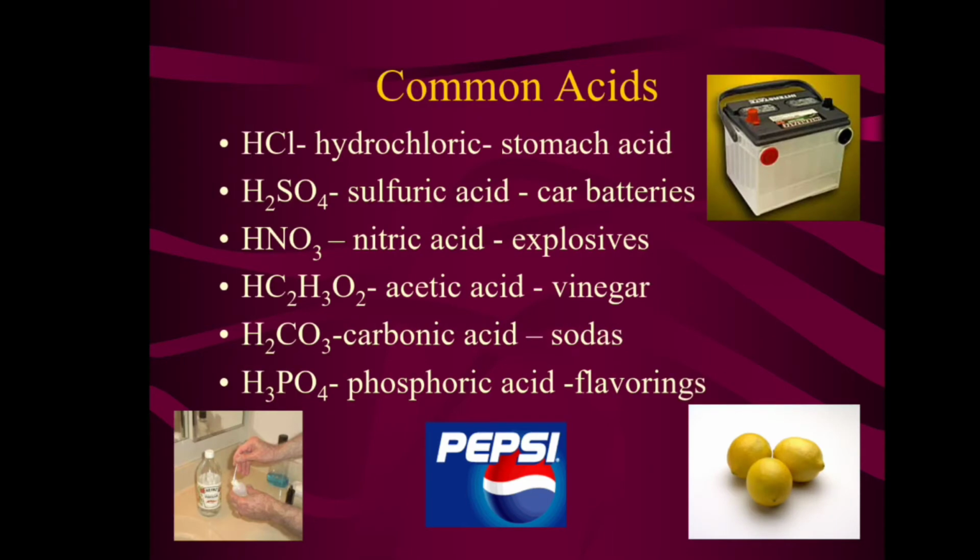Some common acids. Hydrochloric acid, where is it found? It is found in the stomach. Sulfuric acid is used in car batteries. Nitric acid is used in explosives. Acetic acid is used in vinegar. Carbonic acid is used in sodas like Pepsi and Coca-Cola, while phosphoric acid is used in flavoring. In various flavors it is used.